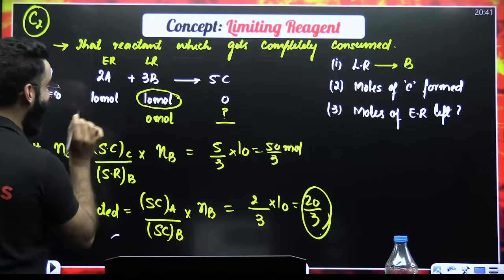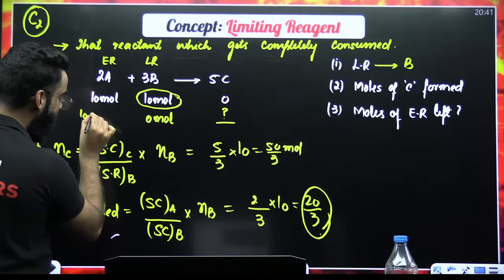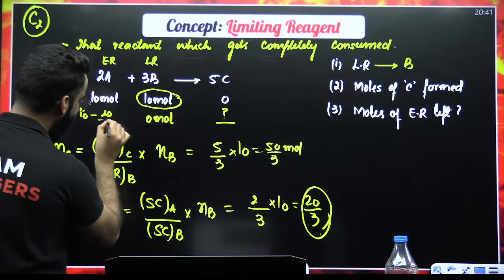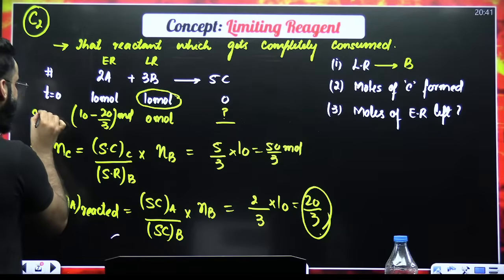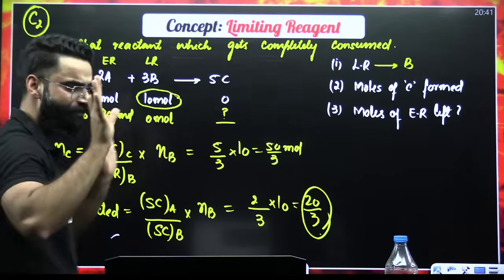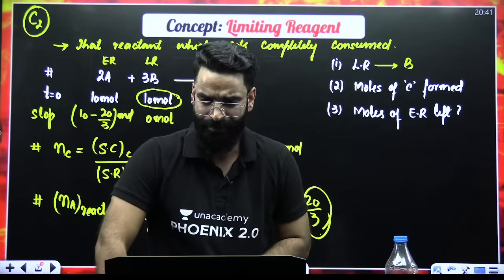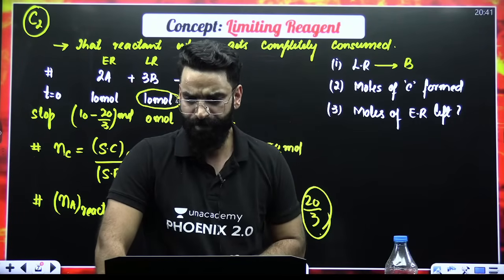So how many moles of A will be left? 10, which I took, minus how many have reacted, 20 by 3. These are the moles of A that would be still left in the container when the reaction would have stopped. So these sort of questions are, my dear students, asked frequently. Okay? Perfect.